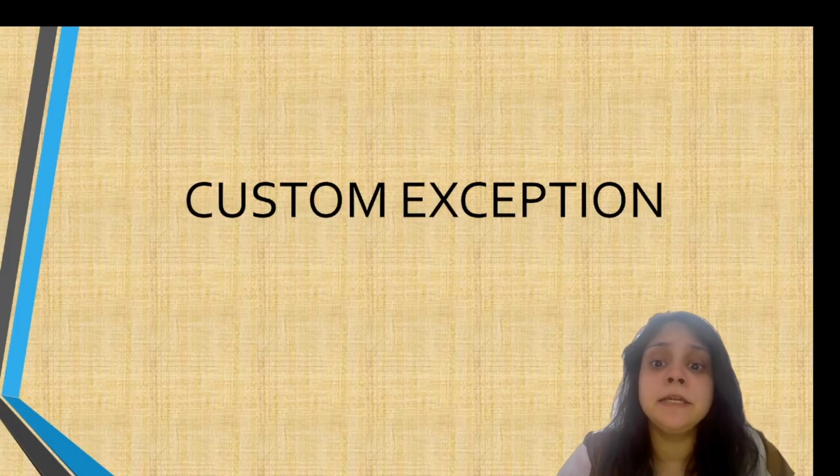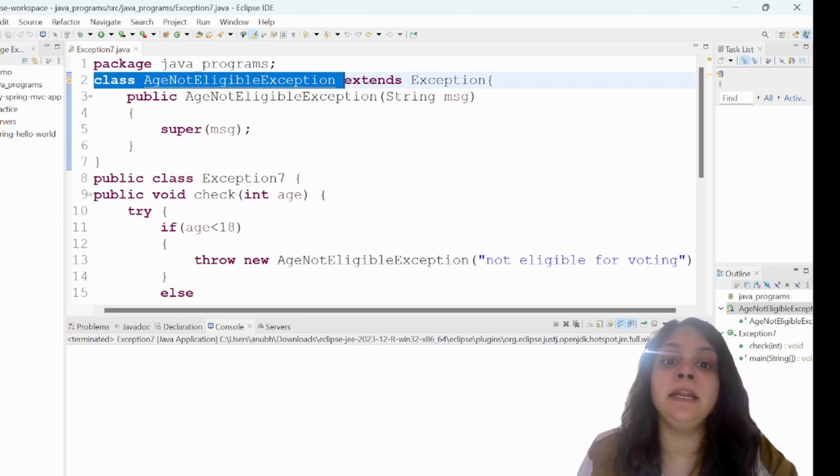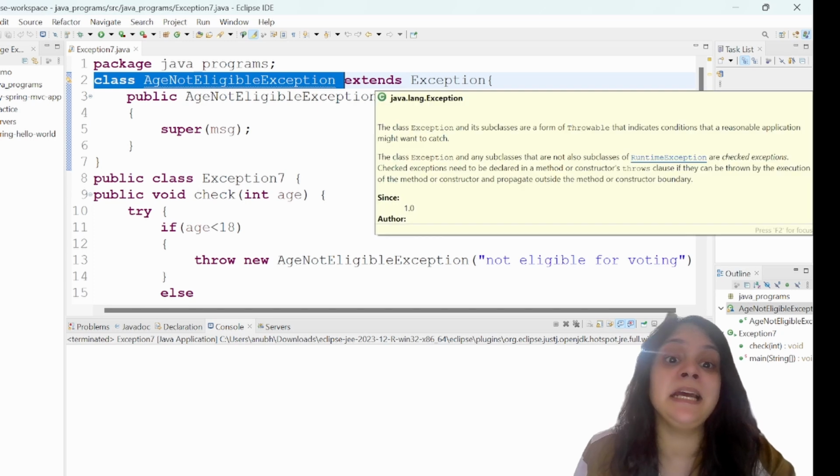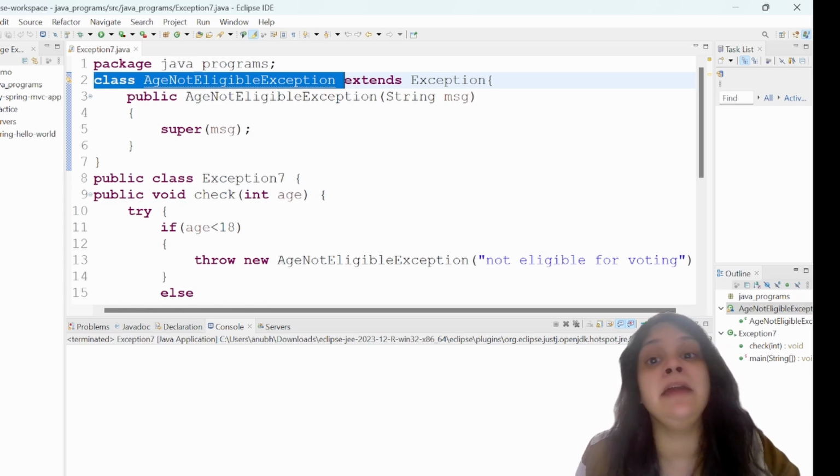Lastly, let's discuss the custom exception. Sometimes the standard exceptions just don't cut it and you need to create your own. So custom exceptions are like creating your own road signs. Here is how we are using a custom exception. I'm using the same example where I'm checking whether a person is eligible for voting or not. In this case, I have created my own exception which is extending the Exception class, and in the constructor I am calling the superclass constructor by providing the message that I want to print.